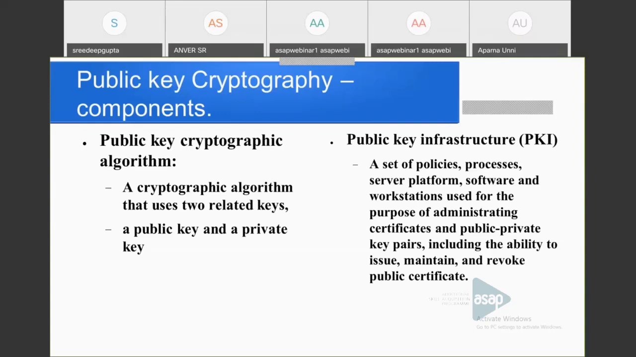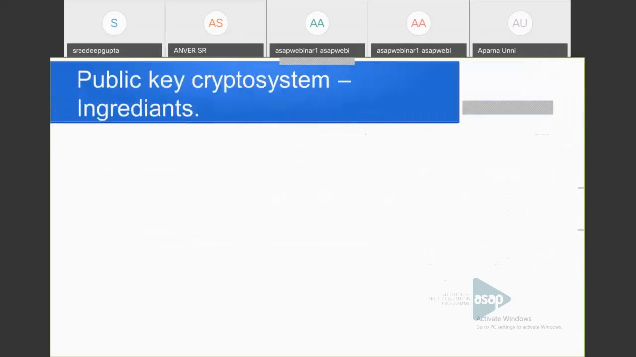So this is a set of policies, processes, server platforms, software, workstations, etc. used for the purpose of administering certificates and public-private key pairs. Previously it was the certificate authority, and this authority comes under this infrastructure, including the ability to issue, maintain, and revoke public certificates. So there are a total of four components: the keys, the certificate authority, the cryptographic algorithms, and the public key infrastructure.